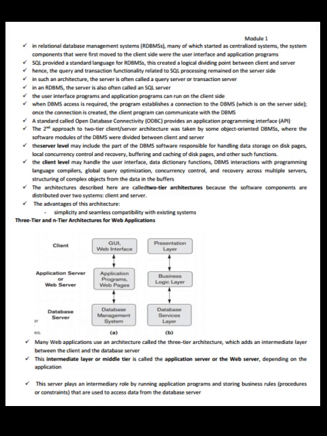The client level may handle the user interface, data dictionary functions, DBMS interactions with programming language compilers, global query optimization, concurrency control and recovery across multiple servers, and structuring of complex objects from the data in the buffers. The architectures described here are called two-tier architectures because the software components are distributed over two systems, client and server.